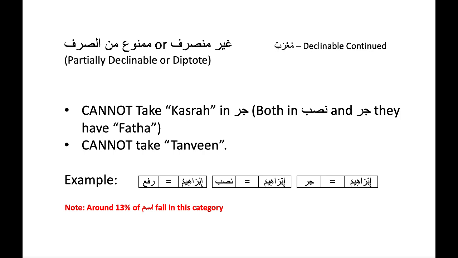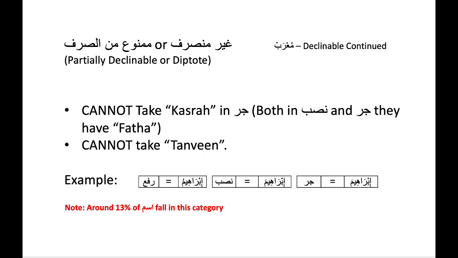For example, the ism Ibrahim in rafa, it will be Ibrahimu. In nasab, it becomes Ibrahima. And in jar again, it doesn't take kasrah like Ibrahimi. Instead, it remains Ibrahima. Secondly, it doesn't take tanween in any of its forms.